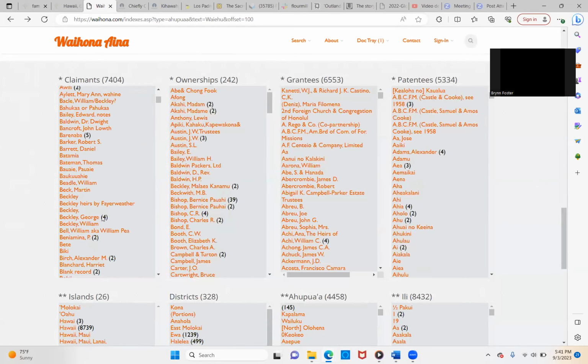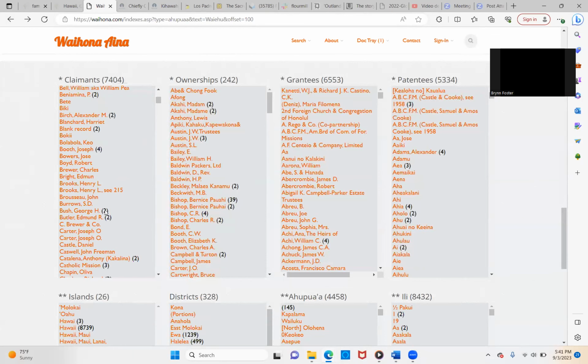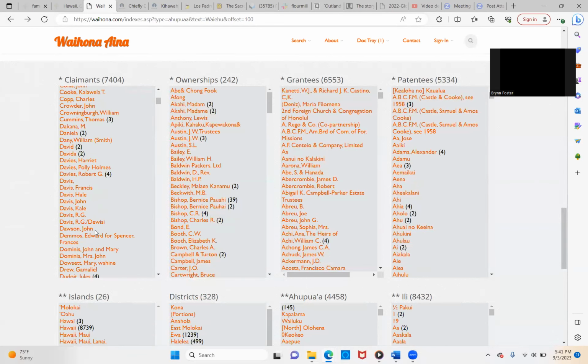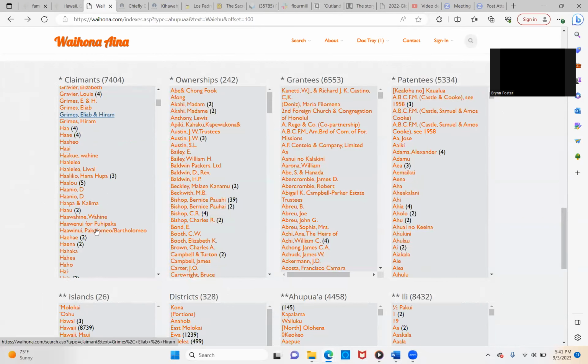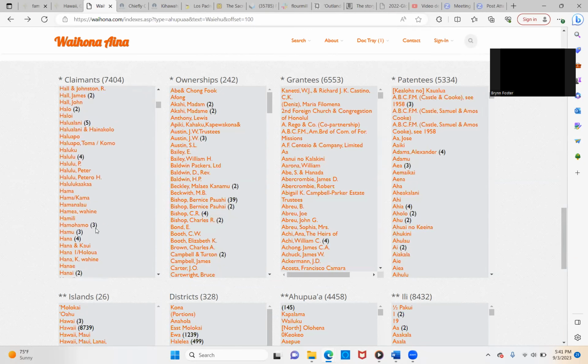These are the people claiming that they have land. Whether they were given ownership and granted it is a different story, but it's interesting to see if you recognize any names.